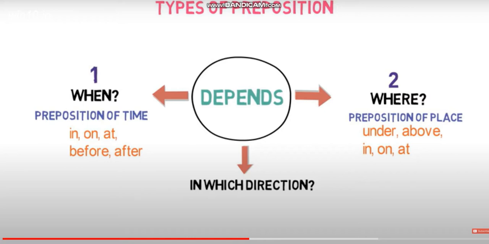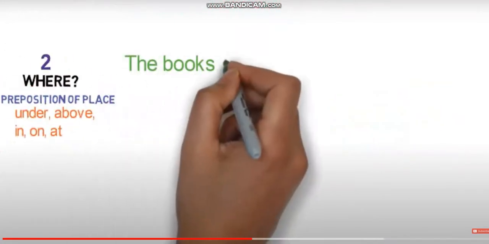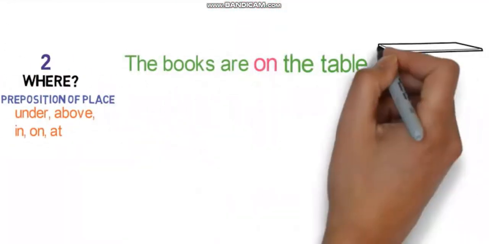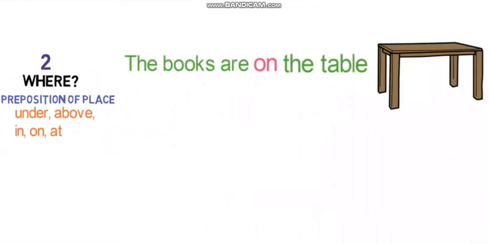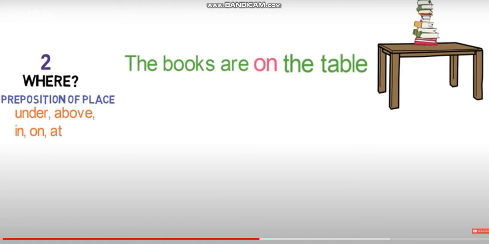Okay, let's take an example to make things clear. The books are on the table. Now where are the books placed? They are placed on the table. So here on works as a preposition of place.